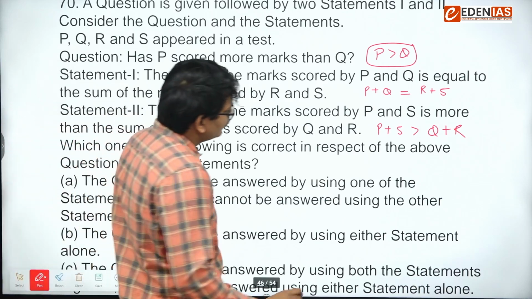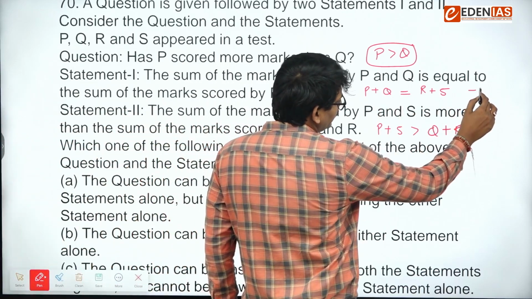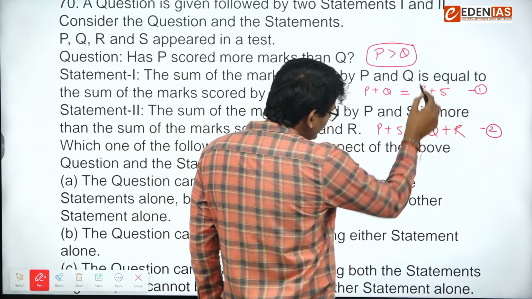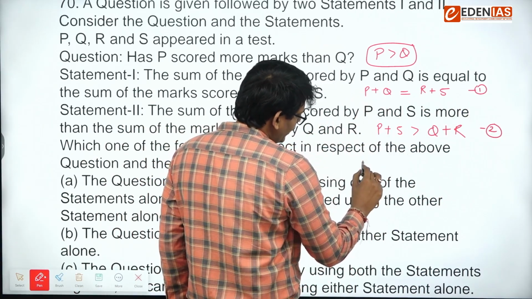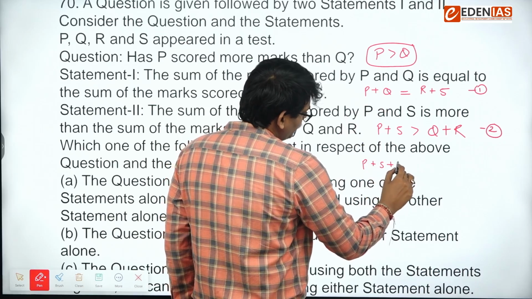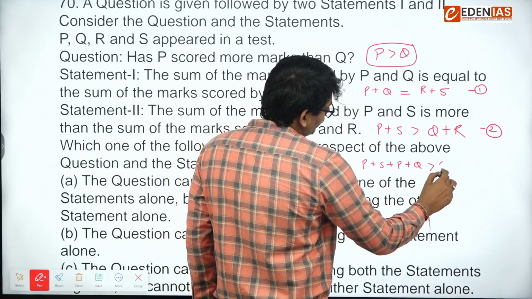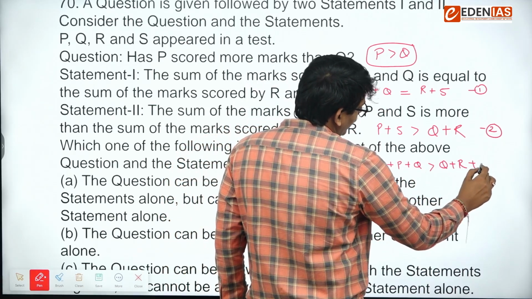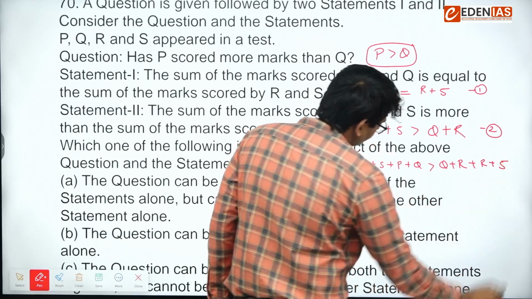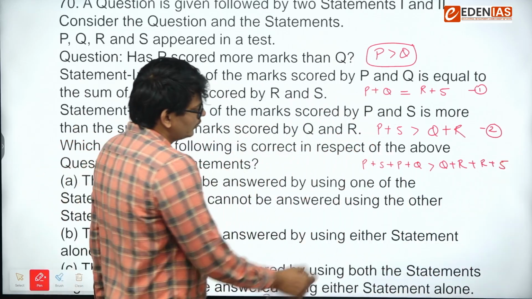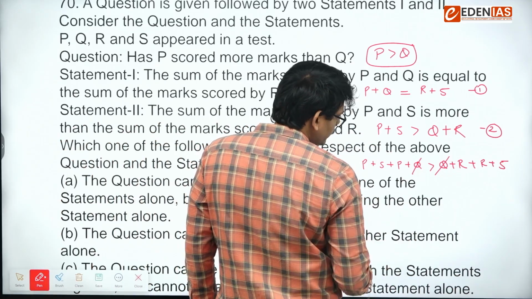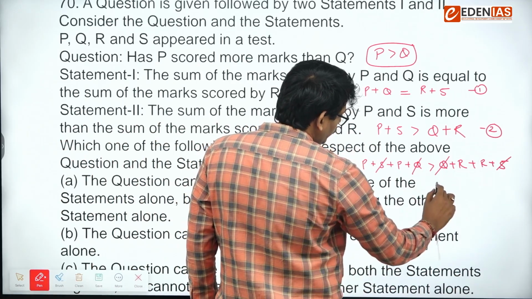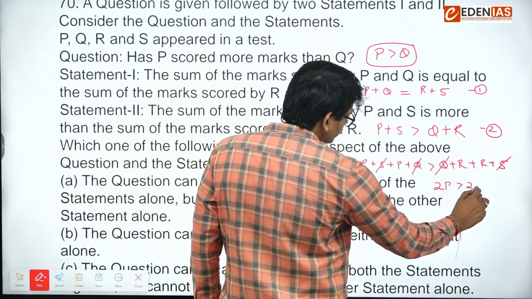Now I'm combining these two. This is the first equation, this is the second equation. I'm adding these two. So if I add this to this here, I will get P plus S plus P plus Q, greater than Q plus R plus R plus S. So you can see Q got cancelled out, S got cancelled out, 2P is greater than 2R.